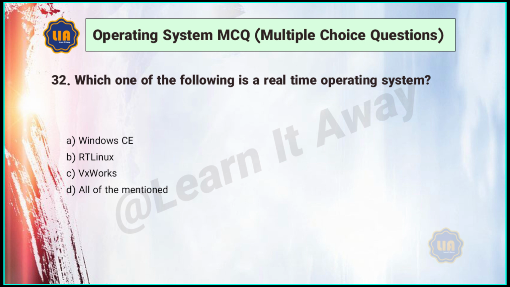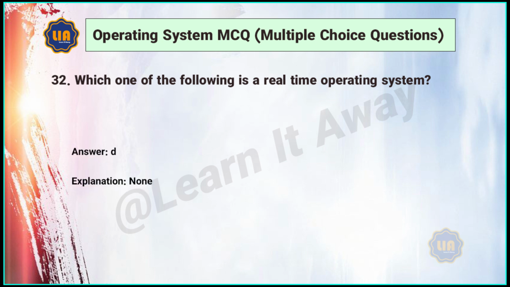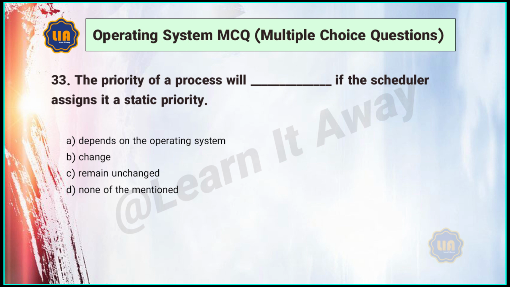32. Which one of the following is a real-time operating system? A. Windows CE. B. RT Linux. C. VxWorks. D. All of the mentioned. Answer: D.